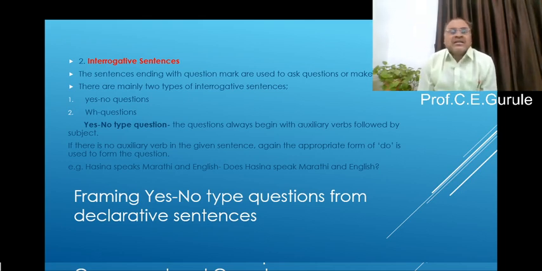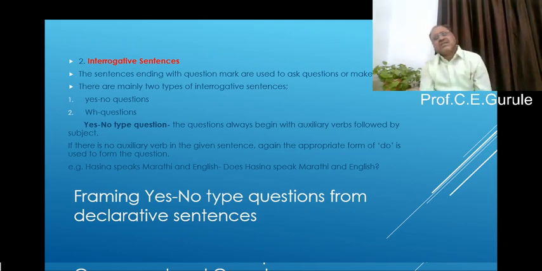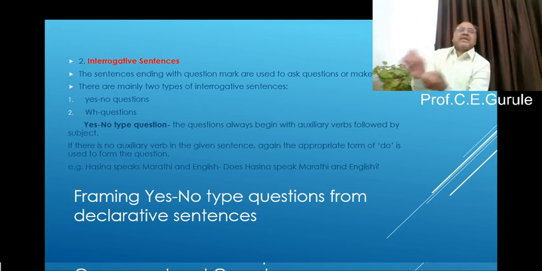Now again the same problem is here. What do we do to form a yes-no question? If you are very much acquainted with the helping verbs in the given sentence, you just pick up that helping verb and put it at the beginning of the sentence and give the question mark at the end. That will become a yes-no question. Not many examples can be taken. He is playing. Is he playing? She is cooking. Is she cooking? I have passed degree examination. Have I passed? And like that.